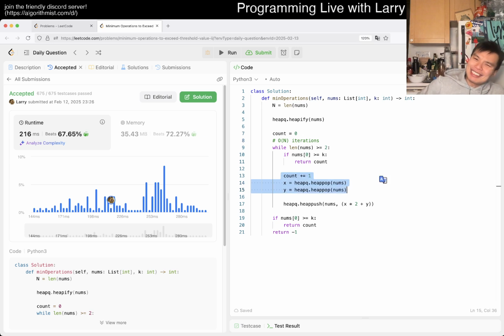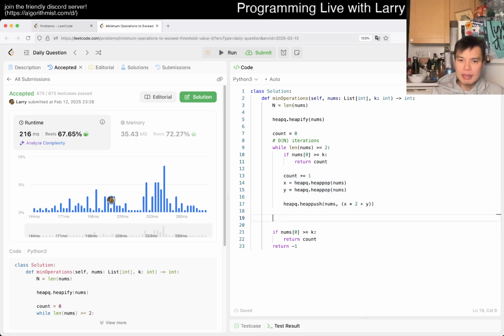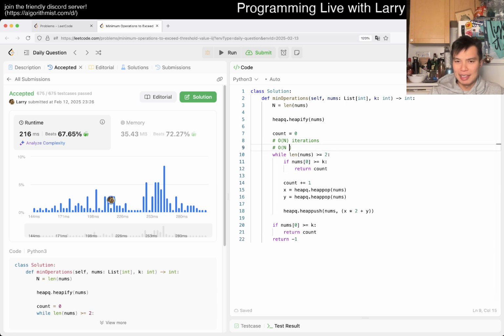I mean, that's not a tight bound, obviously, in the sense that the heap gets smaller, so it starts with log n and then log n minus 1 and log n minus 2 all the way down. I actually don't know what that sums to, frankly. But for now, let's just say it's n log n, because everything is log n inside, per se.